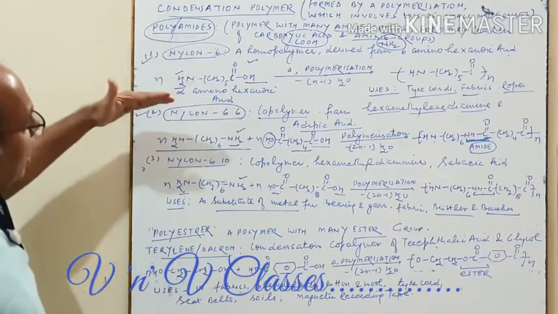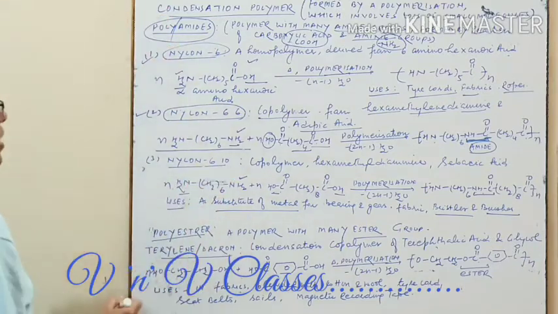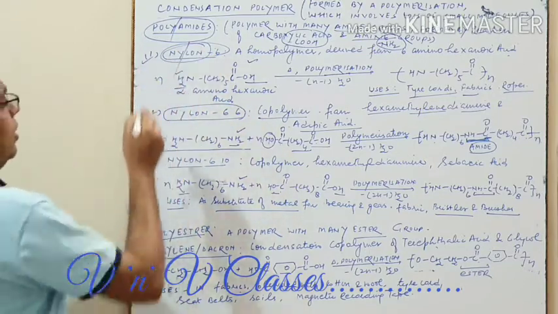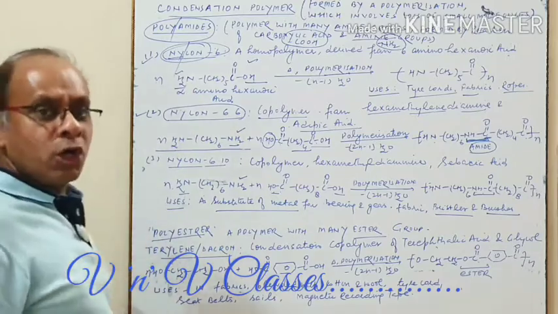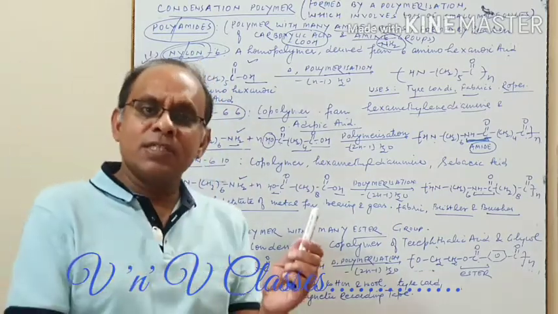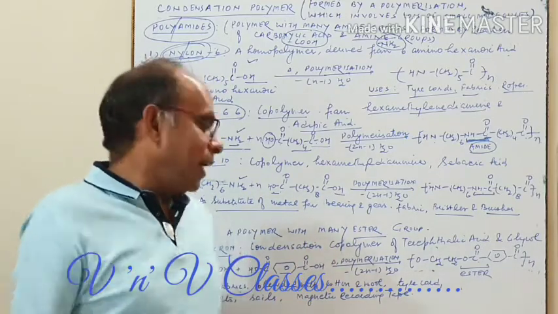So this is about polyamides. This is about nylons, 3 kinds of nylons. And interesting, why is this called nylon? The word nylon is taken from NY, which stands for New York, and LON, which stands for London, because this fiber was first discovered in New York and London. That's why it is termed nylon in that honor.